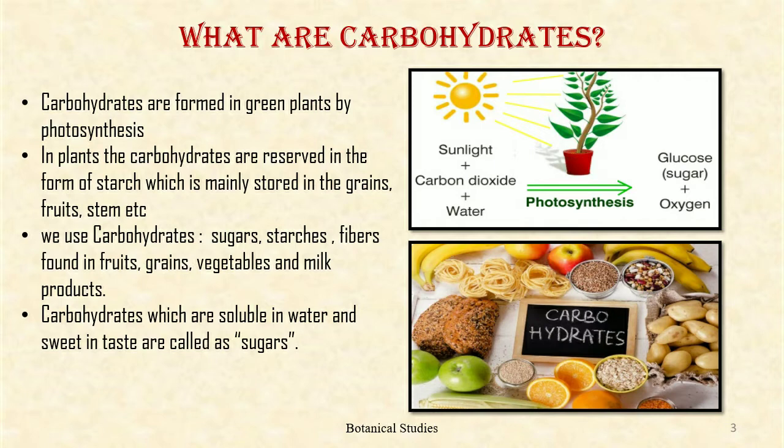In plants, the carbohydrates are reserved in the form of starch, which is mainly stored in the grains, fruits, stem, etc. In our diet, we use carbohydrates in the form of sugar, starch, and fibers, which are found in fruits, grains, vegetables, and milk products. Carbohydrate is one of the basic food groups which are important to our healthy diet. Generally, the carbohydrates which are soluble in water and sweet in taste are called sugars.